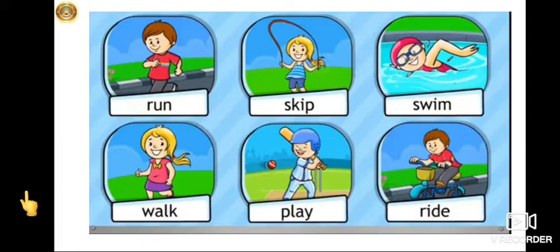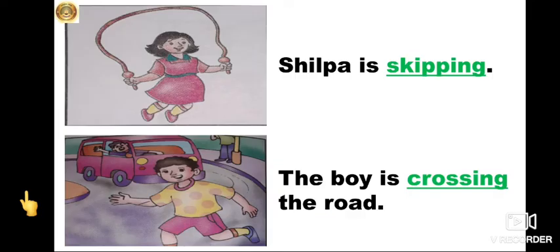So let's know again with more examples. See here. What is this girl doing? Yes, the girl is skipping. So she is doing the action of skipping. So Shilpa is skipping. Here the word in green tells us what the person is doing. That is, she is skipping. So skipping is a verb.